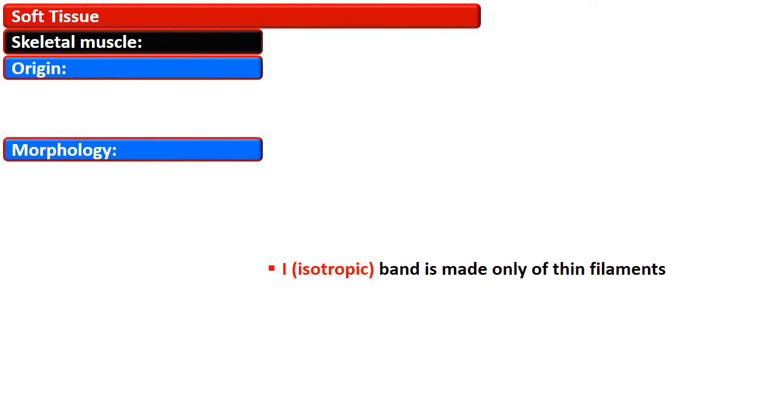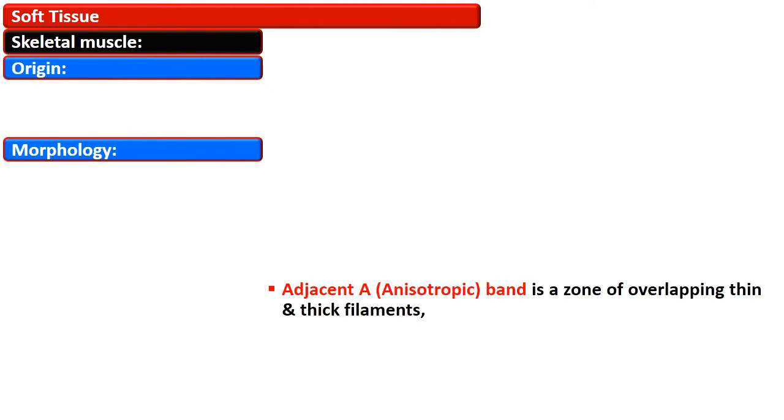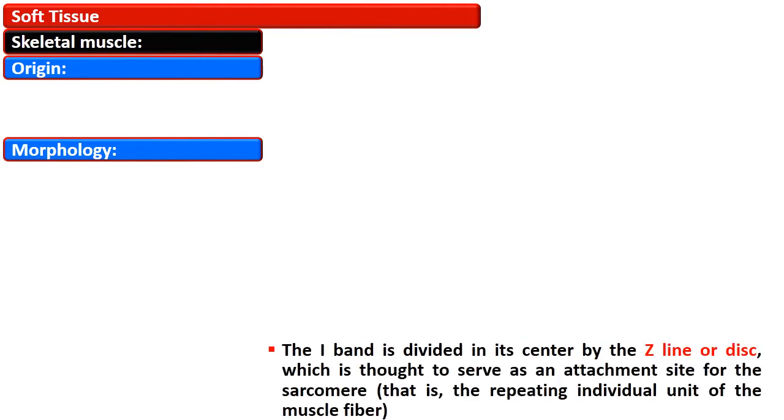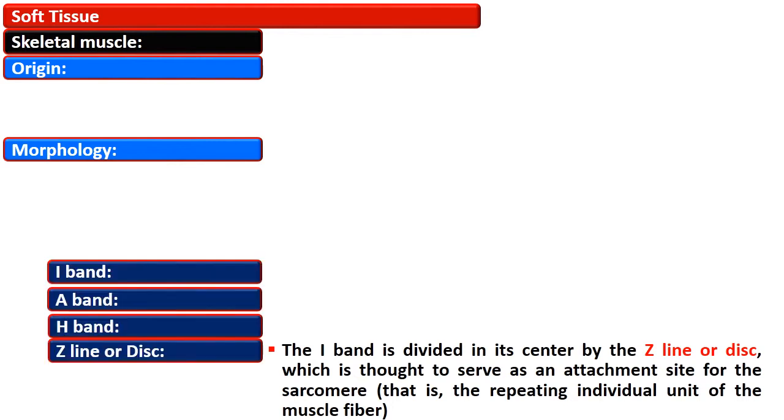The I or isotropic bands are made only of thin filaments. The adjacent A or anisotropic band is a zone of overlapping of thin and thick filaments. The H band is purely made of thick myofilaments, while the I band is divided in its center by the Z line or disc, which is thought to serve as an attachment site for the sarcomere, that is the repeating individual unit of the muscle fiber.